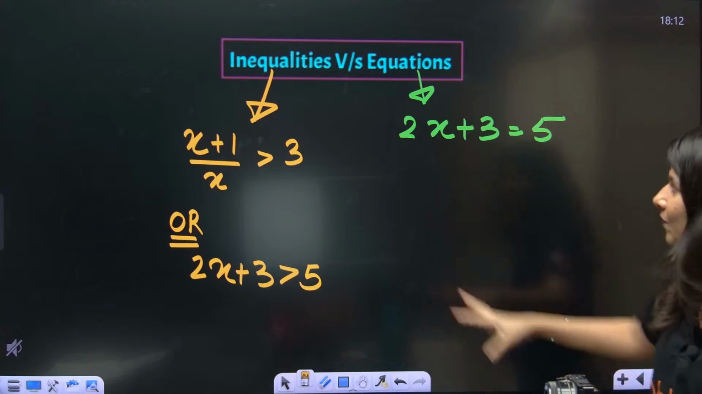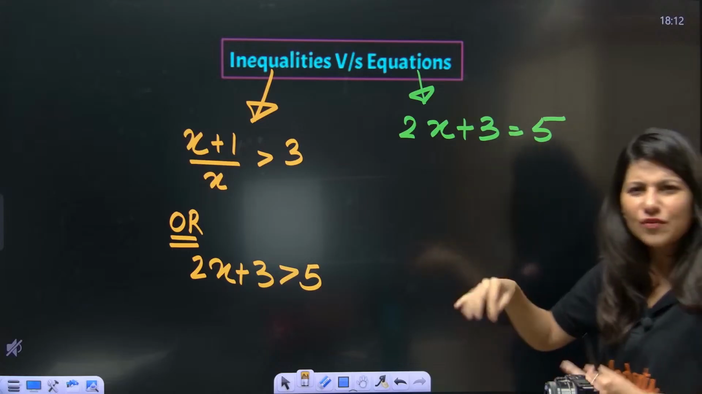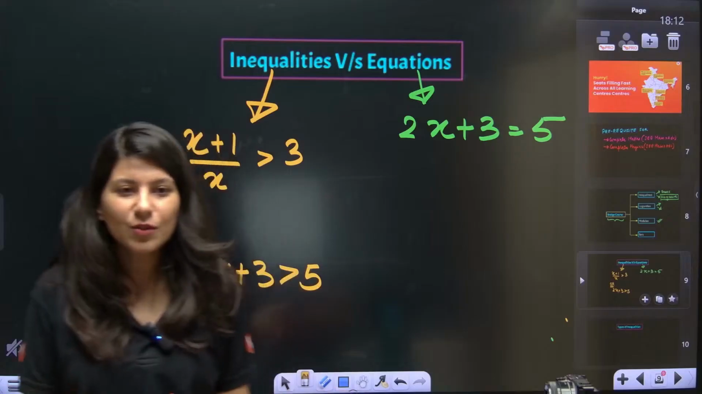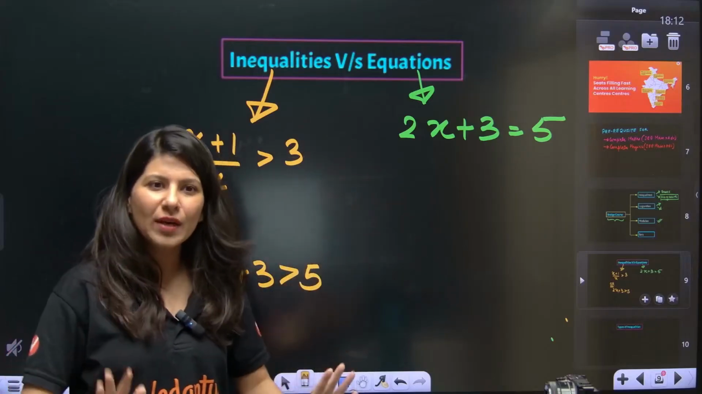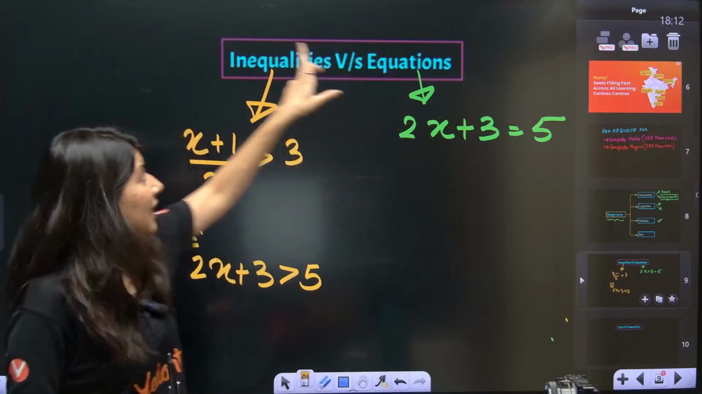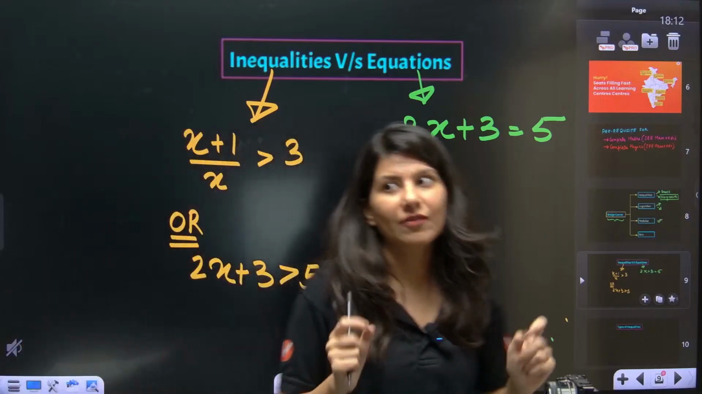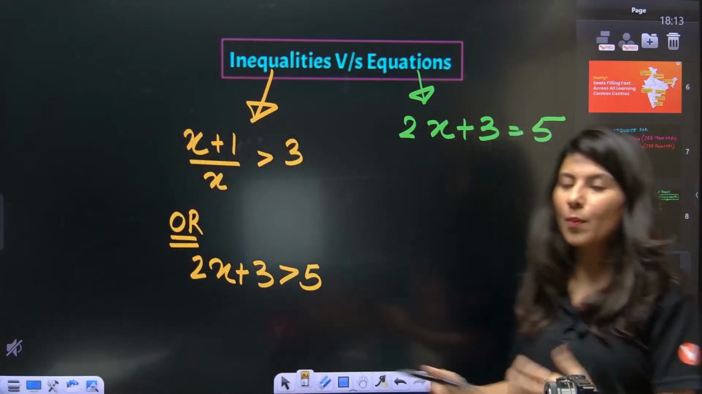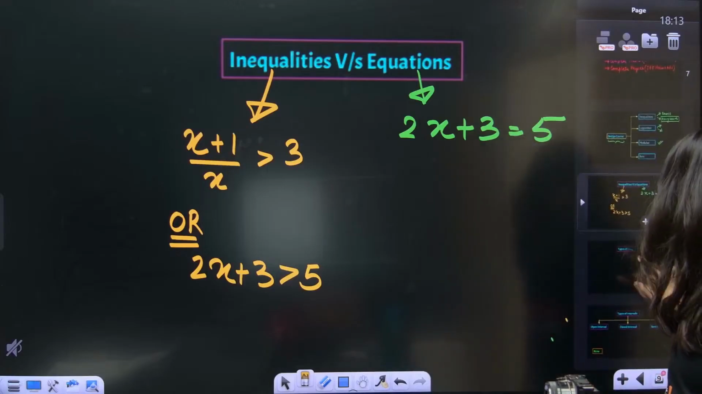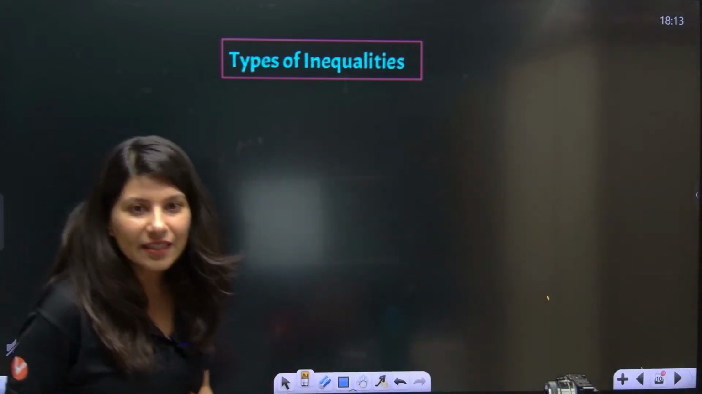So clearly, this is your inequalities which we are going to deal with, and this is your equations which we already know. Now obviously see, in equations we follow certain rules. Since our childhood, since class 1, we follow certain rules while solving equations. But for inequalities, we need to learn from the very beginning. We need to learn certain rules, certain properties from the very scratch.